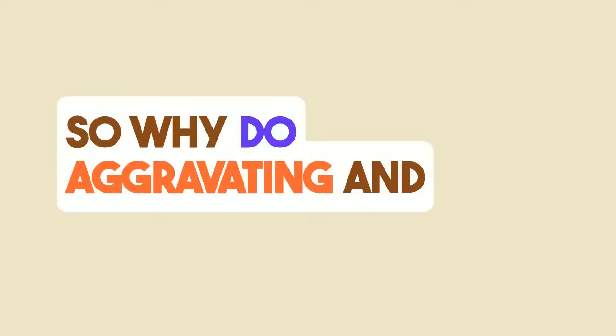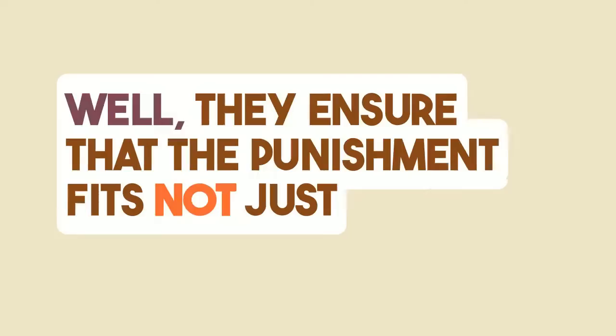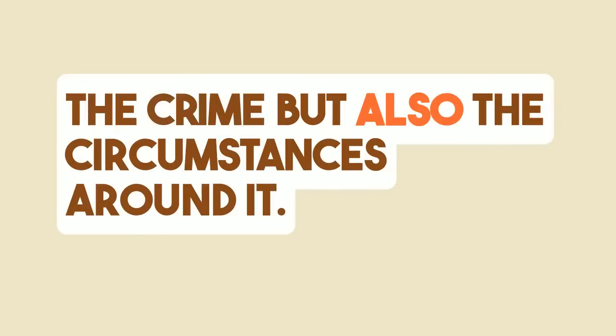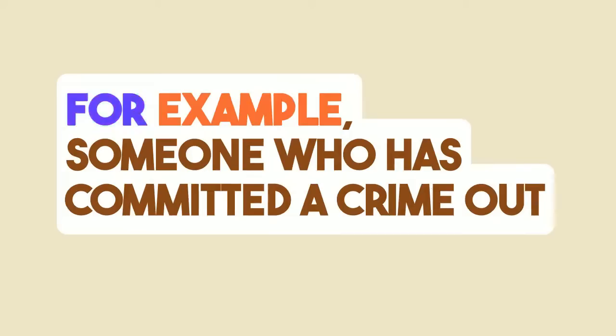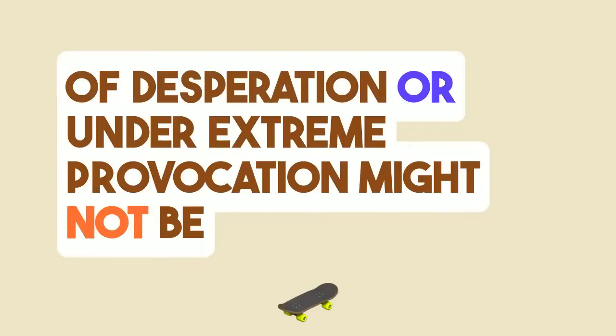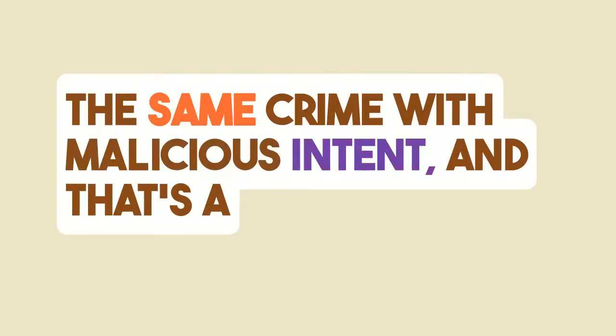So, why do aggravating and mitigating factors matter so much? Well, they ensure that the punishment fits not just the crime, but also the circumstances around it. This approach helps the court balance justice with fairness. For example, someone who has committed a crime out of desperation or under extreme provocation might not be punished as severely as someone who planned and executed the same crime with malicious intent.